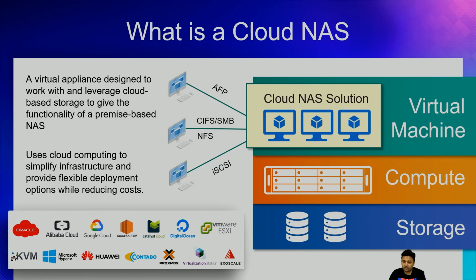It also supports on-premise platforms like VMware ESXi, KVM, Microsoft Hyper-V, Proxmox, and also QNAP's Virtualization Station. So these are all the cloud and on-premise platforms that QuTScloud already supports.